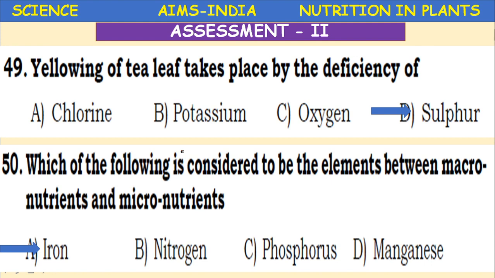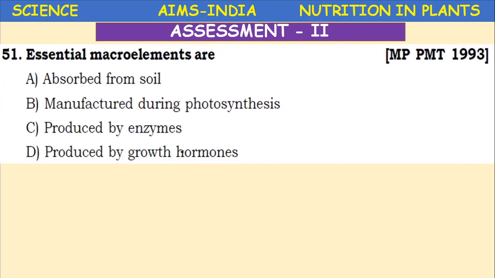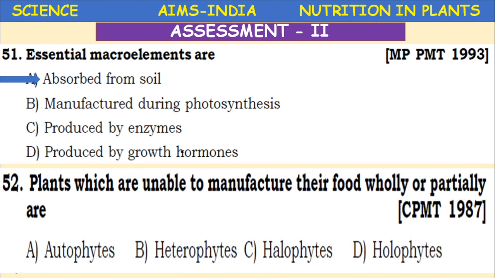Generally deficiency of iron does not occur in plants. Essential macro elements are absorbed from soil, manufactured during photosynthesis, produced by enzymes, or produced by growth hormones. So always the nutrients are absorbed from the soil. Anything which is essential means it is not synthesized in the body, so it is absorbed from the soil.